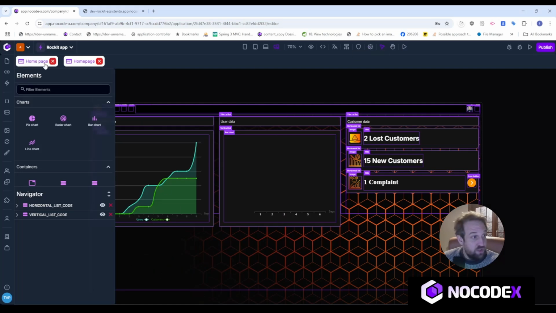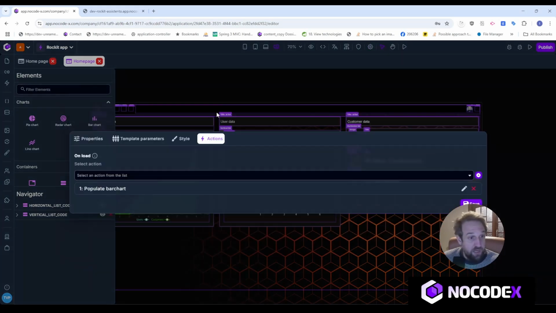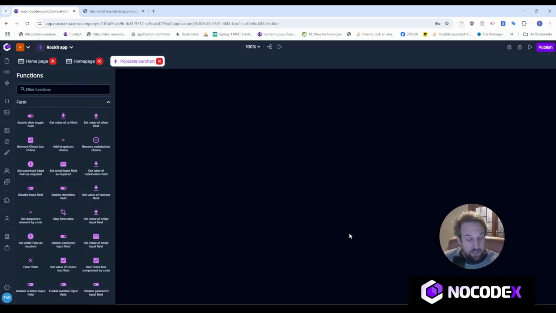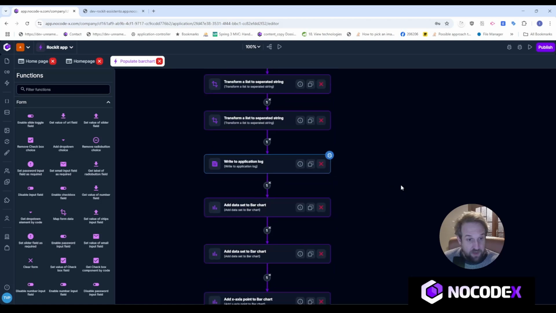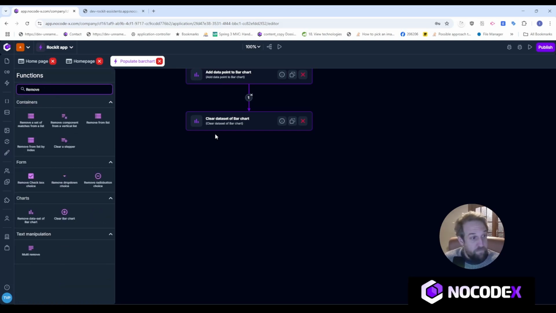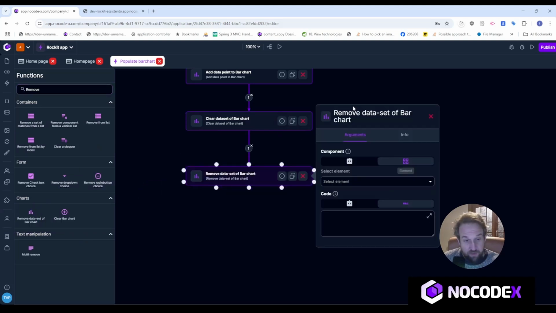So let's open up our action once again. Voila, just like this. Then our action is right here. And then we have to find remove data set, remove a data set of a bar chart right here. We'll link it up. And again, we fill in the unique code of the data set. I thought it was paying users.